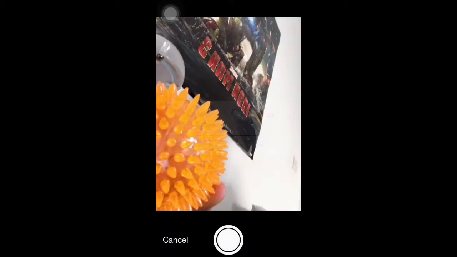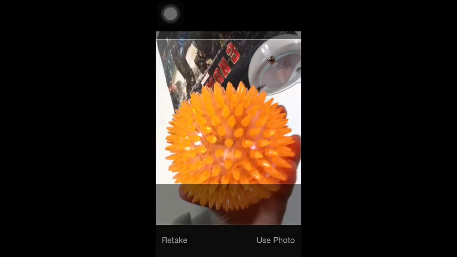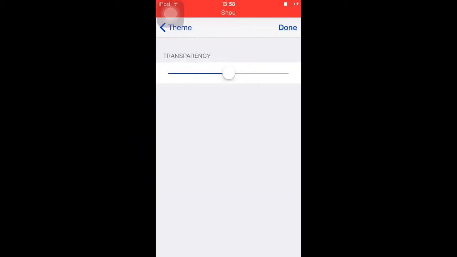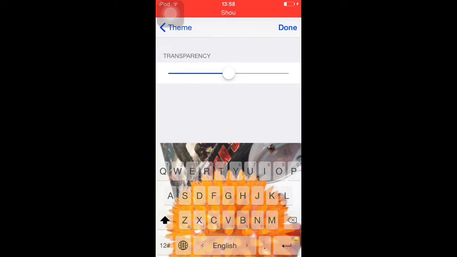There we go. Random, boom, there you go. Use the photo. And there we go, if I go in here, wait for it to load, it'll open up the keyboard and you can change the transparency. I find it's really cool. I usually have it around here so I can sort of still see the keyboard.